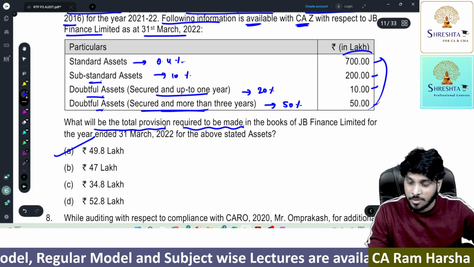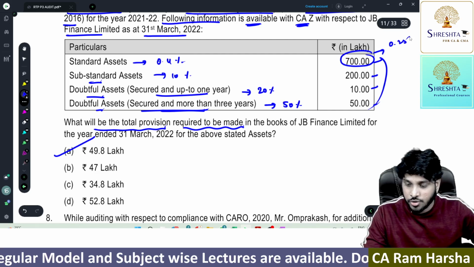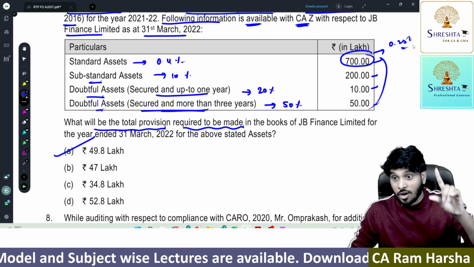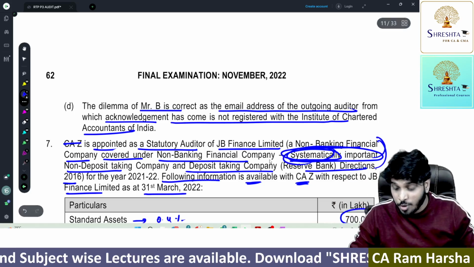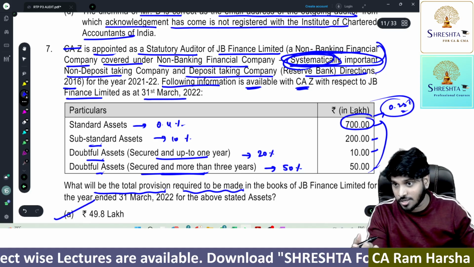Many students will make a mistake here. On 700 lakhs, they may straight away take 0.25%. If you don't observe, that's systematically important. Now, suppose the question is not systematically important, non-systematically important, the answer will vary. Here it is only 0.25%. Remember.